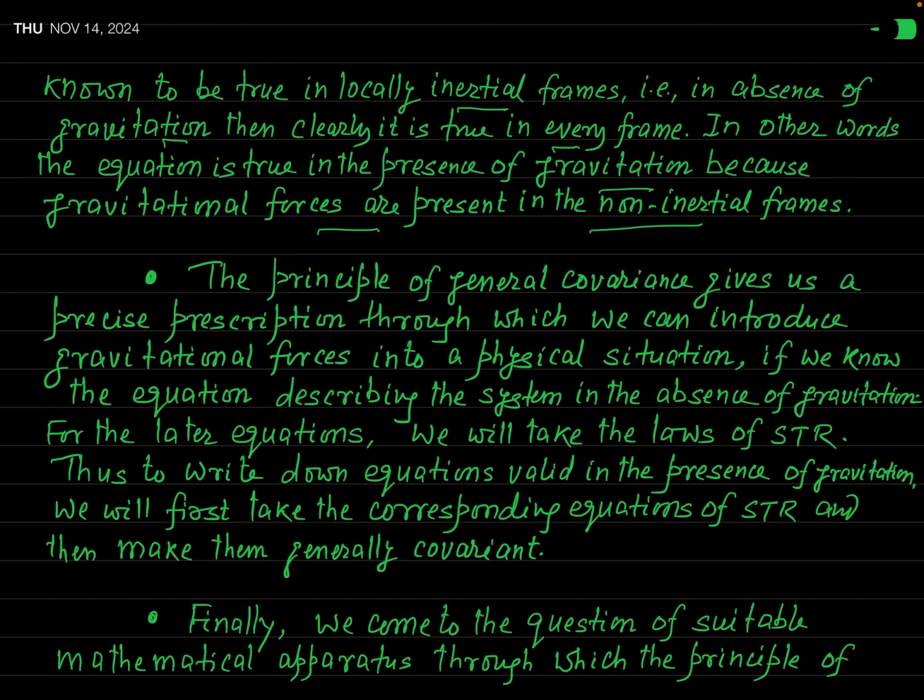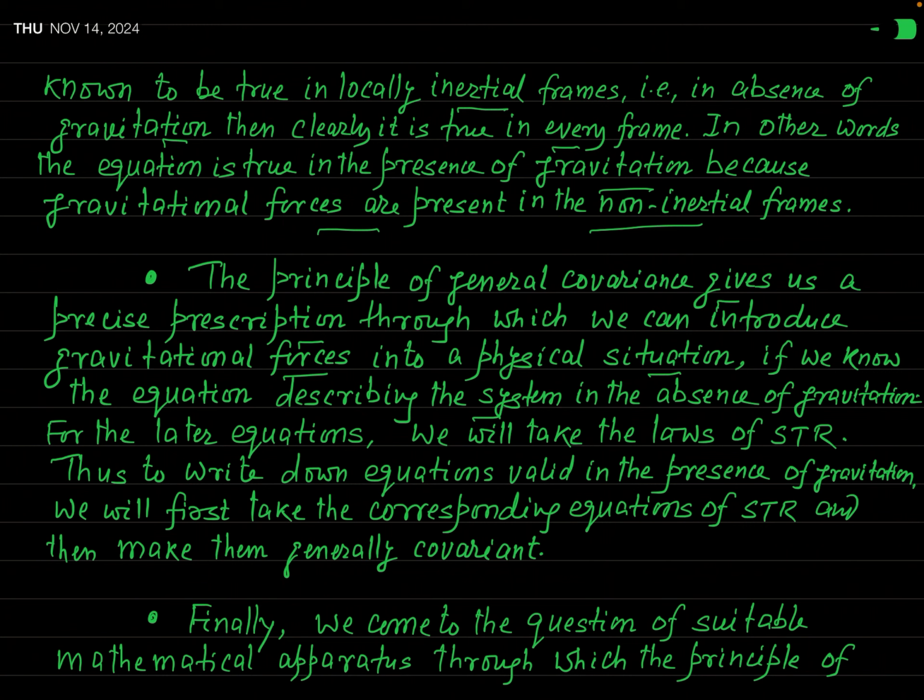Now, how can we actually cast an equation in covariant form? This is actually the basic or core problem of this covariance principle. In fact, the principle of general covariance gives you a precise prescription through which you can introduce gravitational forces into a physical situation. If we know the equation describing the system in the absence of gravitation, then you can write that equation in the presence of gravitation on the basis of this general covariance principle.